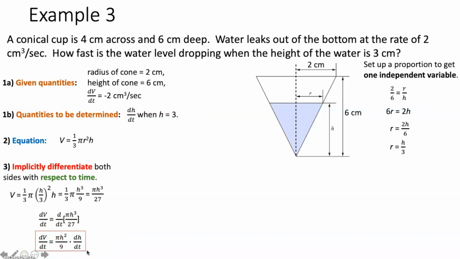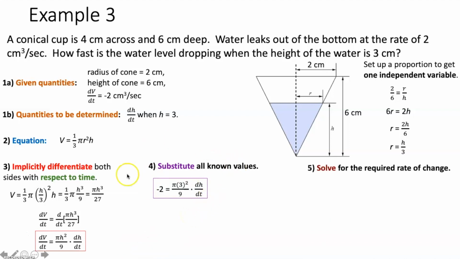We can then move on to step 4, which is to substitute all known quantities. So what do we know here? Well, we know that dV/dt is equal to -2 cubic centimeters per second. So we plug in -2 here. We know that we're trying to find dh/dt, so that's just going to stay dh/dt. And we're trying to find it when h is equal to 3. So we can actually now take that 3 and plug it in for h here. Sweet, we've substituted it in. Now all we have to do is solve for dh/dt, the rate at which the height is changing.